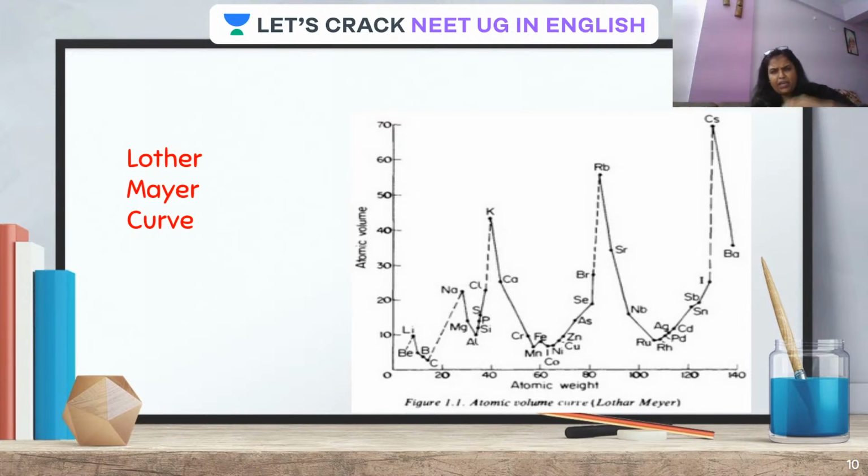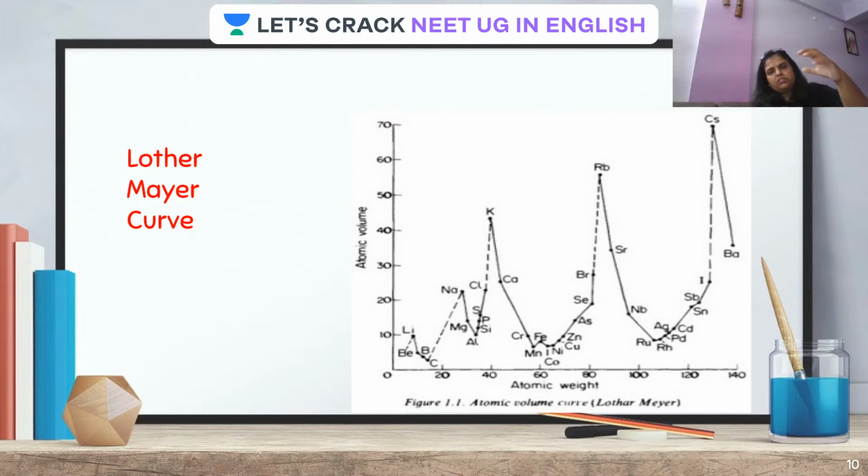So then Newlands came into picture. He gave his law of octaves. I'm telling you all this. If you want me to discuss them in detail, please don't forget to mention in the comment. Otherwise, I'm just going through because hardly any question came. That's why I'm just going away, just taking this historical, kind of verbal flowchart, I should say, so that you should get a rough idea how this particular big table came about.